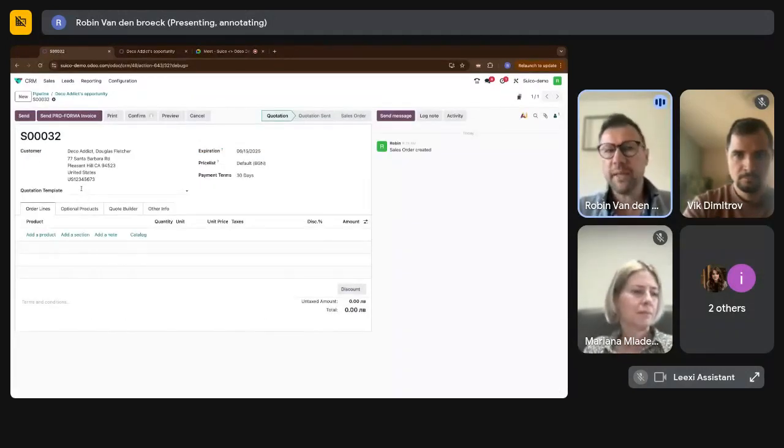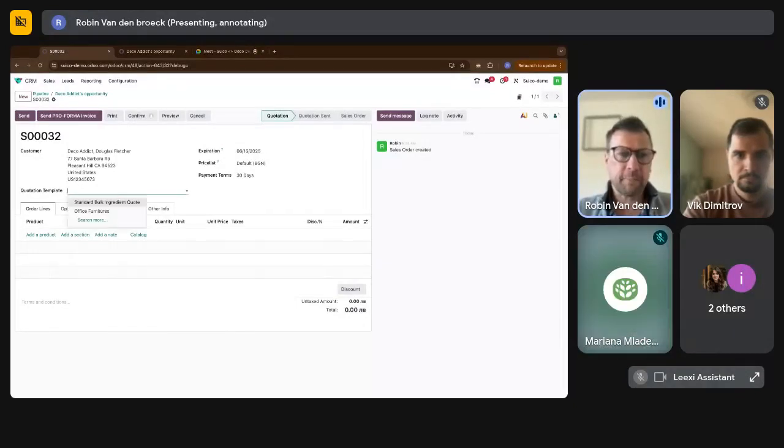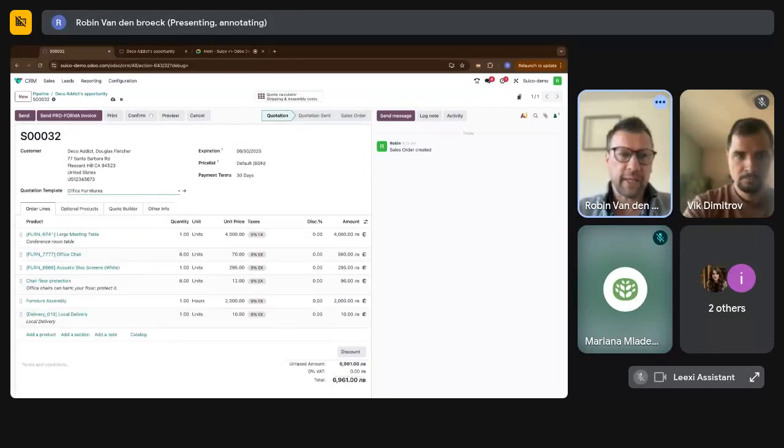But what I'm going to show you is something more interesting. In fact, is even quotation templates. So you can beforehand create these templates with already certain components added, like in this case. So it adds already some components because you do these kinds of offers multiple times.